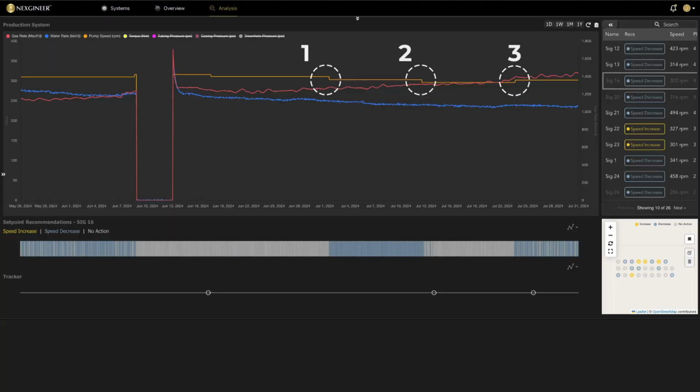This demonstrates an example of how a smart control system can support engineers with both recommendations and after-action reviews of set point changes to help find the optimal pump speed, thereby reducing power consumption and increasing system reliability. If the smart controller were in closed-loop control, we'd see these changes occur autonomously.